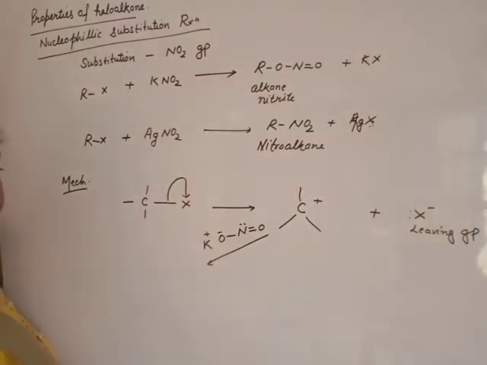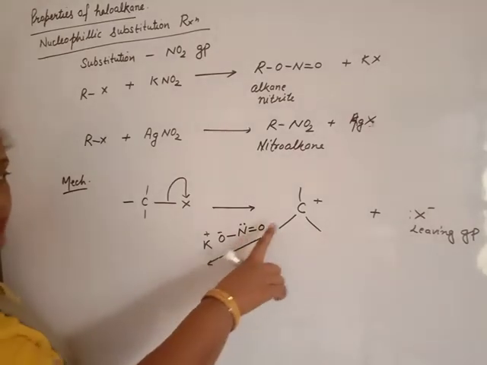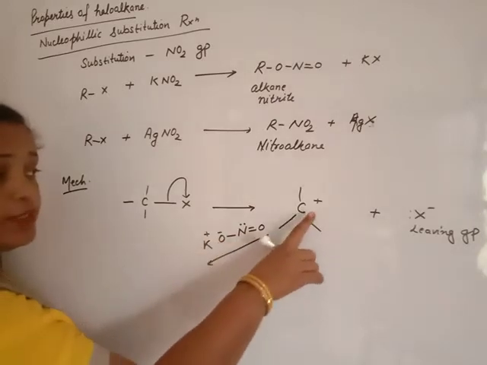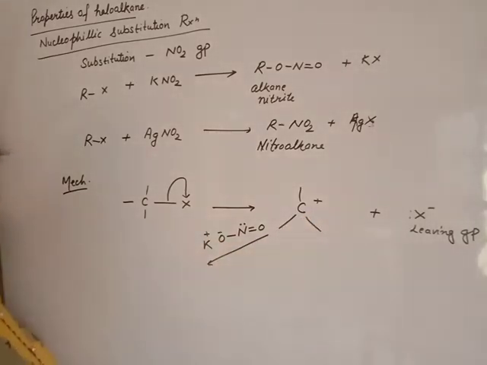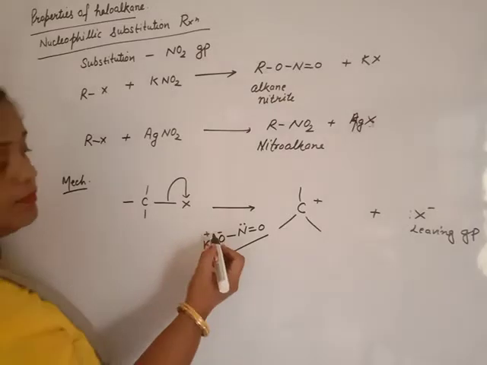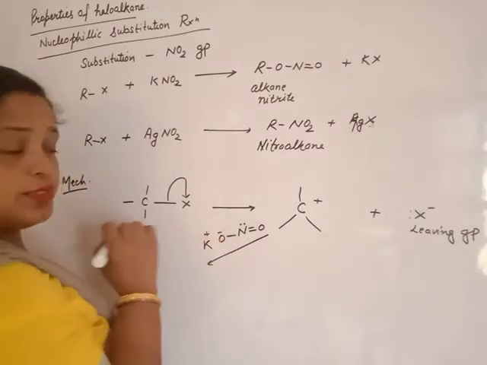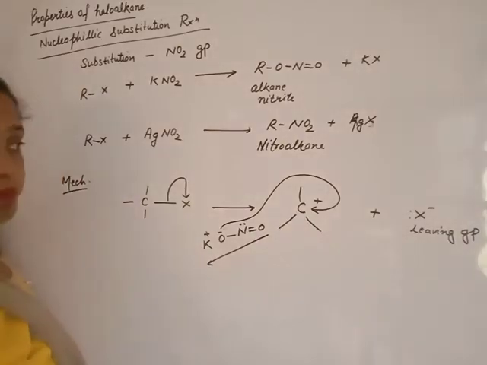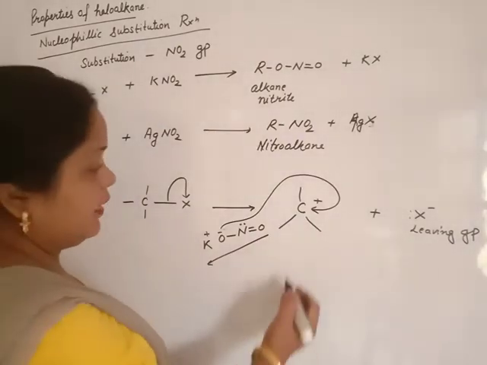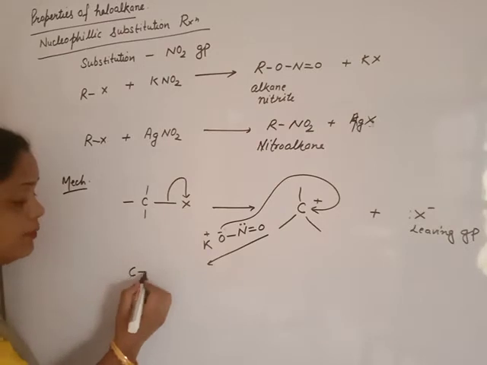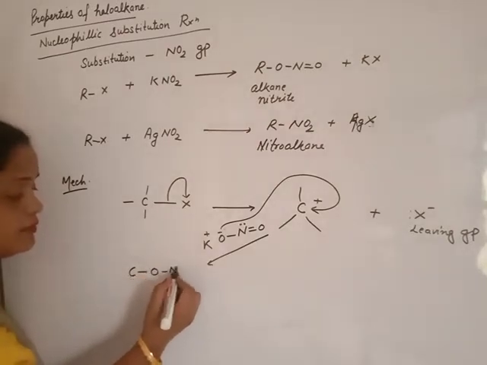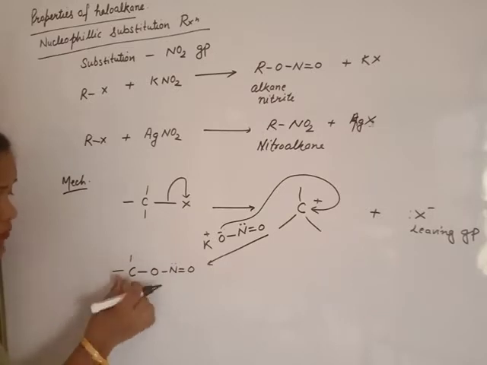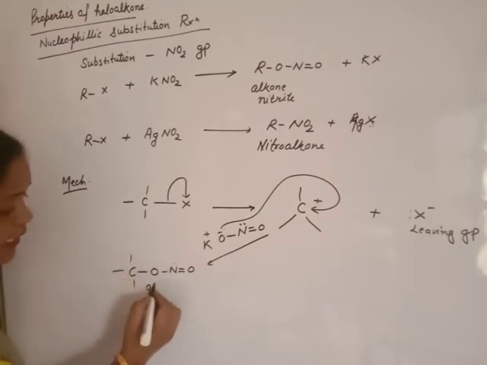The lone pair can react on the carbocation and the negative charge can also react. Which one is faster? Beta, ionic reactions are faster. So this negatively charged oxygen attacks the positively charged carbon of the carbocation and we get a carbon-oxygen bond, because ionic reactions are fast reactions, and we will get alkyl nitrite.